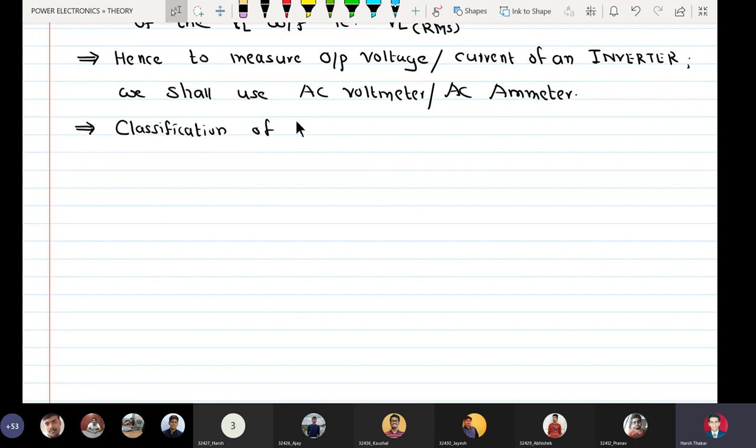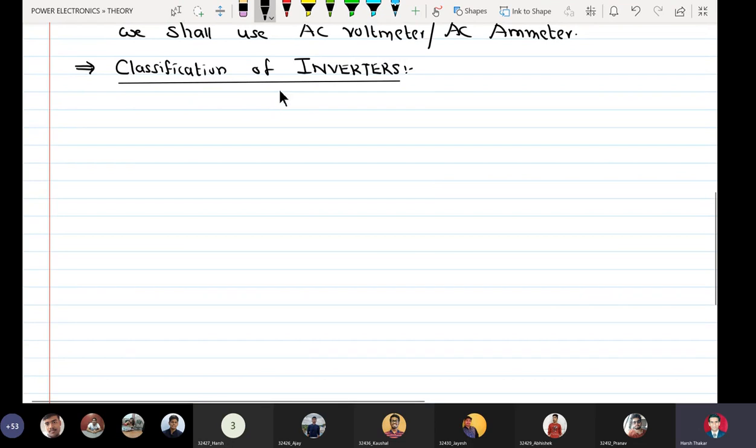Now, classification of inverters. Inverters can be classified based on many different criteria, which I will mention here.